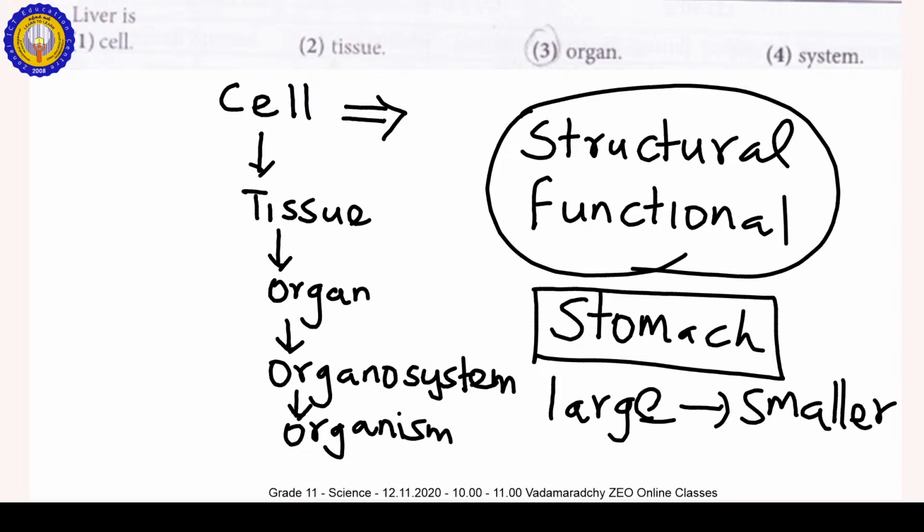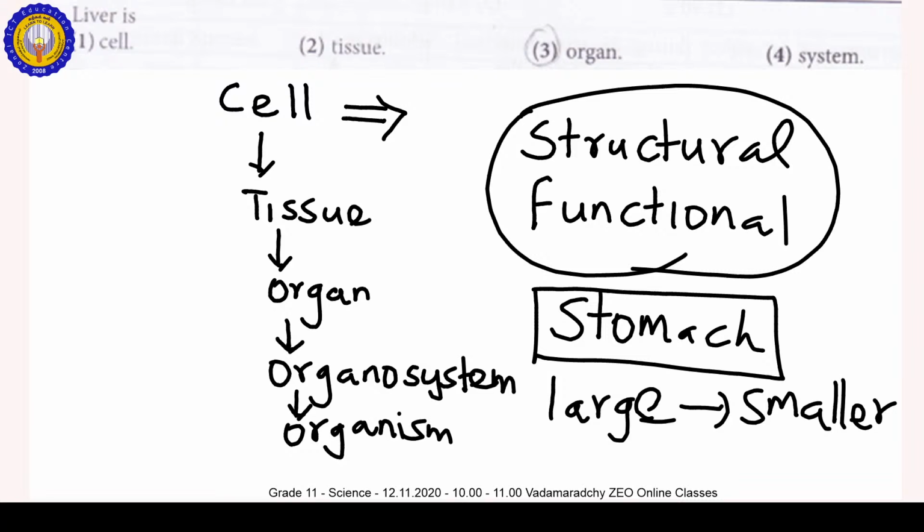Muscle is one of the tissues, smooth tissue, and the enzyme is secreted by the glands. Now this stomach is an organ, an organ related to the digestive system, because a collection of tissues joined together perform different functions, for example food digestion, mechanical and chemical.